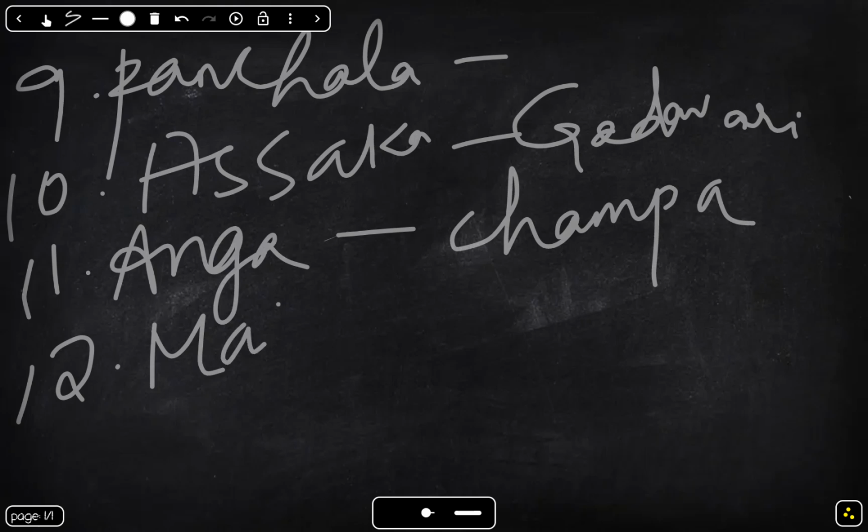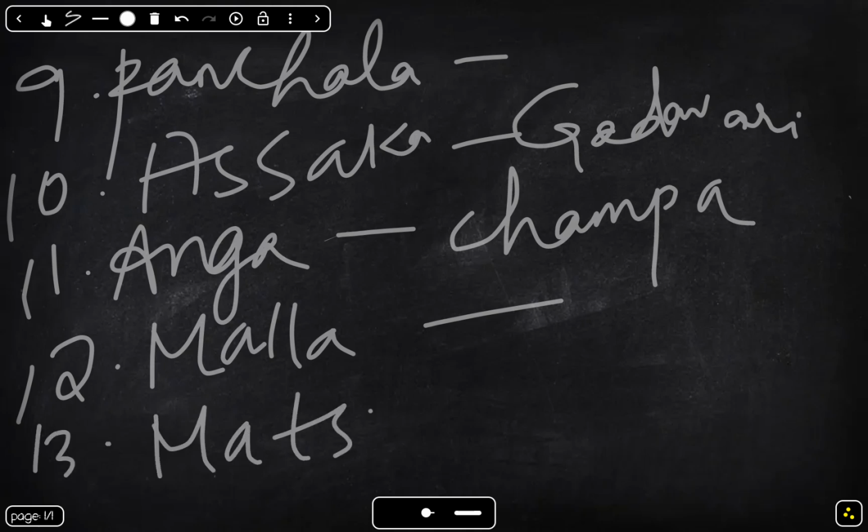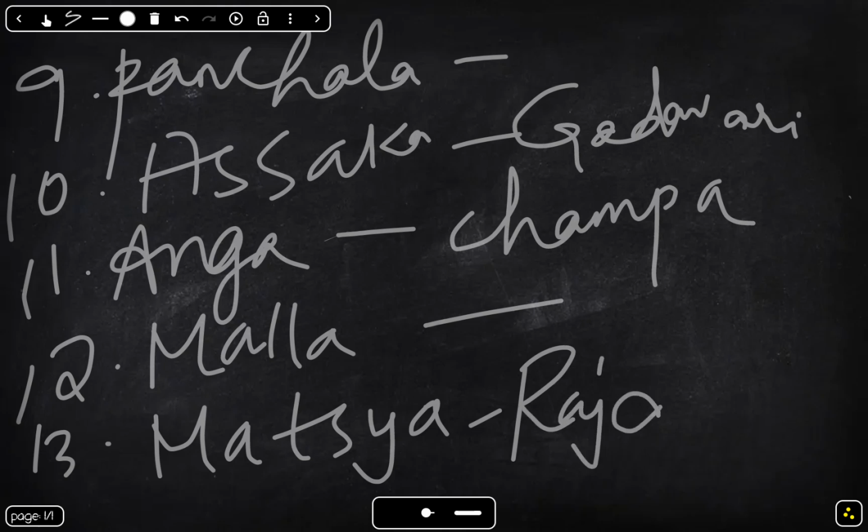12th one is Malla. It is a republic state and also important during Buddha's time. 13th one is Matsya. It is located in the Rajasthan region.